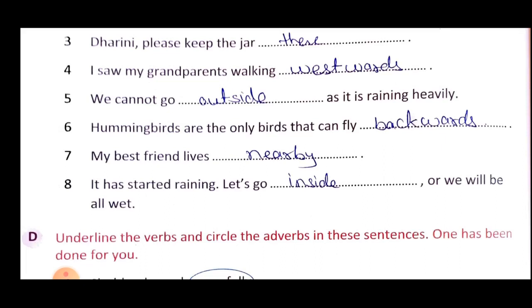Next sentence, my best friend lives nearby. So lives is your verb and where he lives, nearby. Nearby is your where adverb. When you ask the question that where that action occurs, the answer is your where adverb.